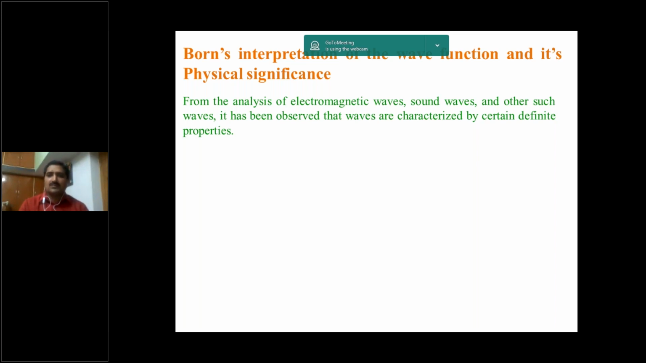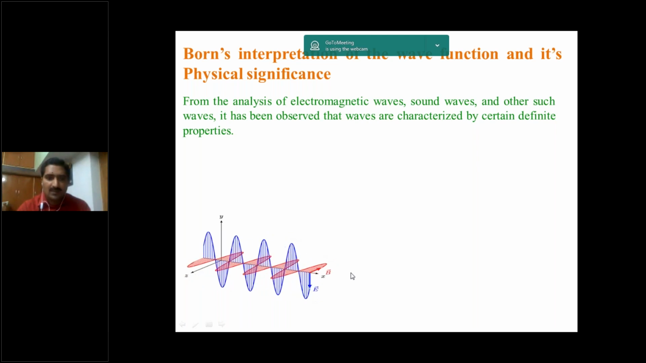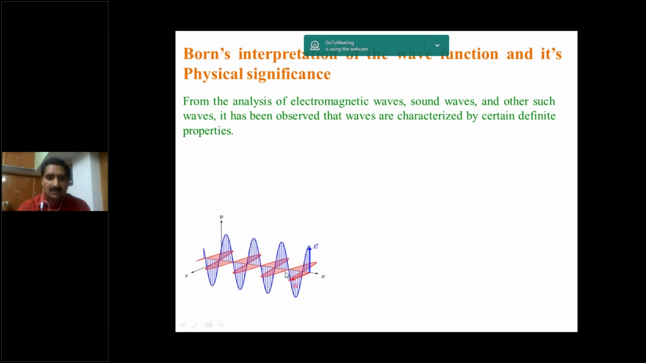So we have different types, that is electromagnetic wave. Electromagnetic wave is transverse in nature. Sound wave is longitudinal in nature. So this is the electromagnetic wave. Here both electric and magnetic components are perpendicular to the direction of propagation. So along x direction the wave is moving. Here the wave is moving along x direction.